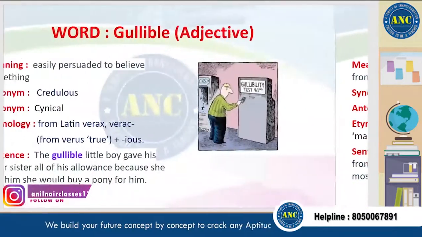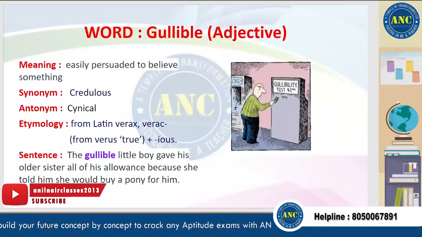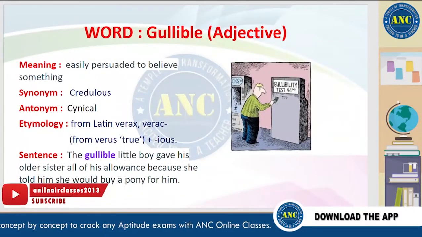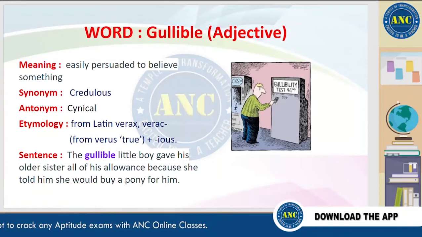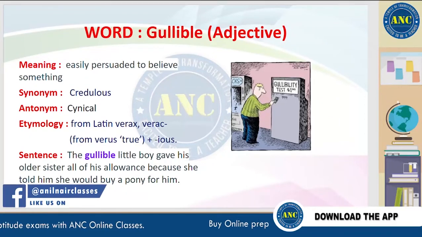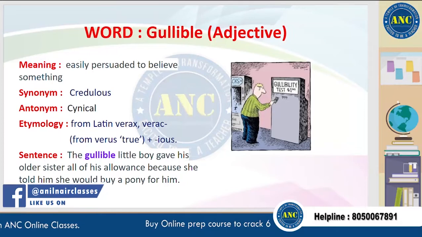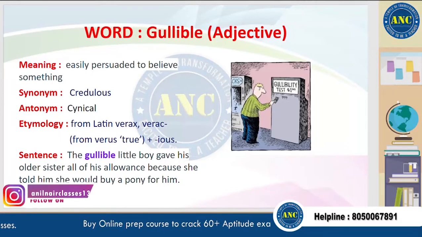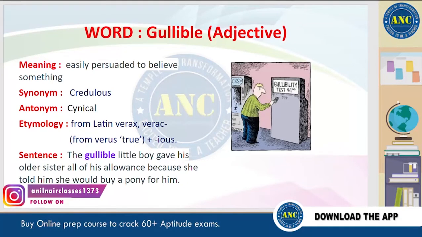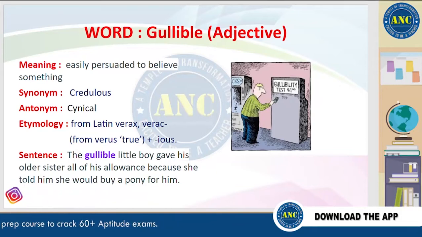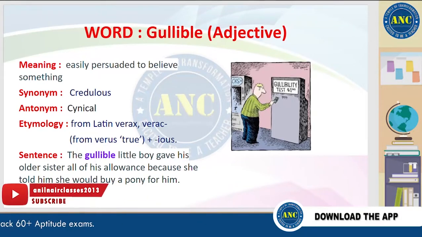Moving on to the next word. Gullible. Gullible means easily persuaded to believe something. A synonym for this word is credulous, and an antonym is cynical. A sentence for this word is, the gullible little boy gave his older sister all of his allowance because she told him she would buy a pony for him.